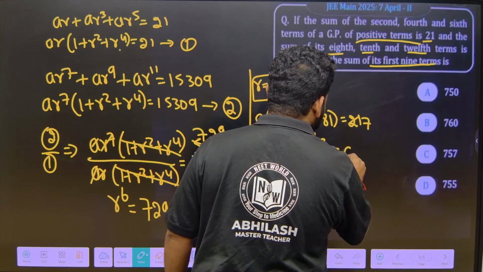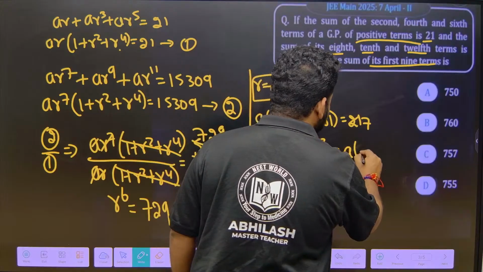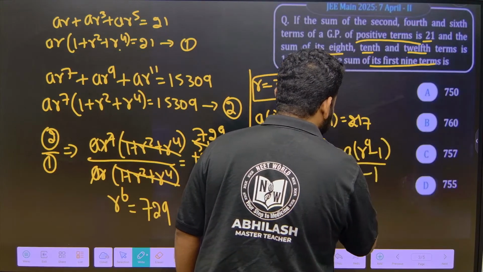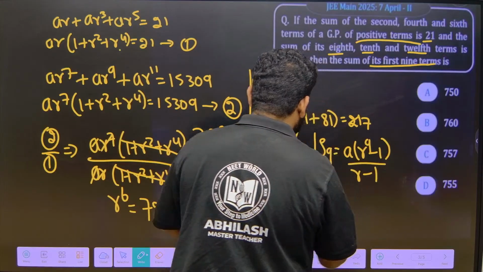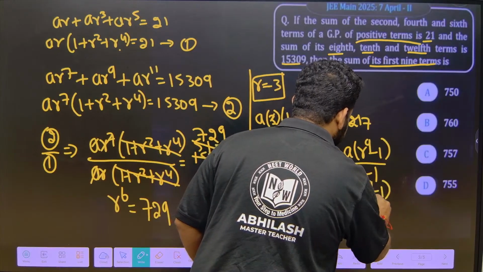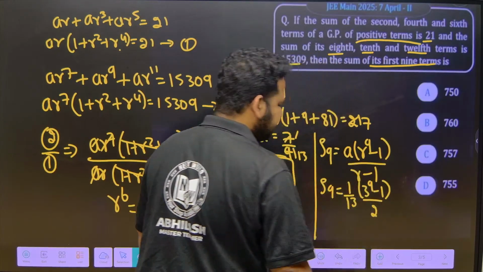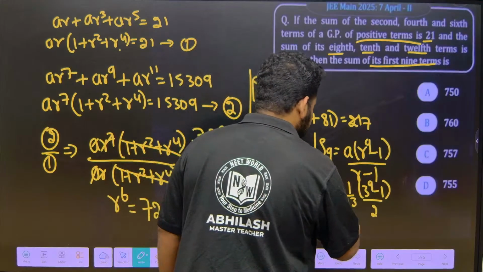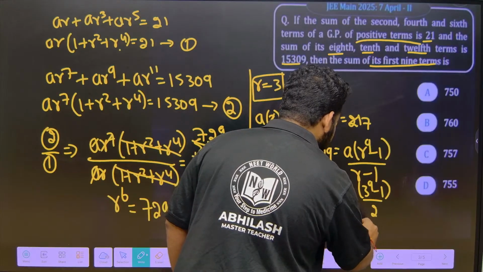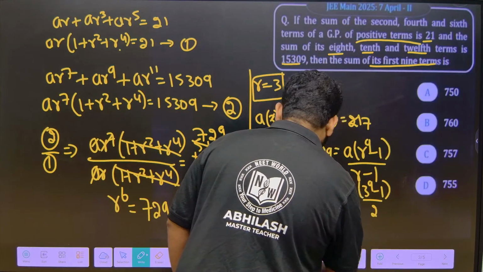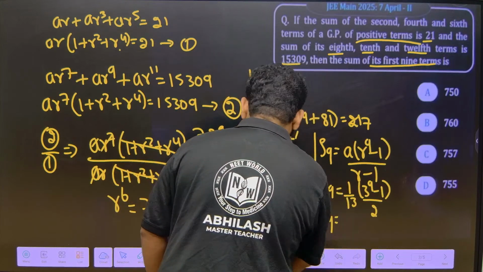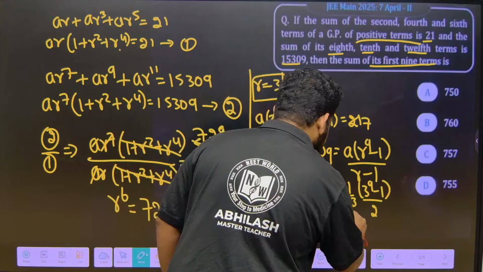S9 is equal to what? A into R to the power of n minus 1, divided by R minus 1. So S9 is what? A is 1 by 13. R is 3. So 3 to the power of 9 minus 1 by 3 minus 1, which is 2. Correct? So S9 will be 1 by 13 into 2, which I can write as 26. So S9 will be 1 by 26.